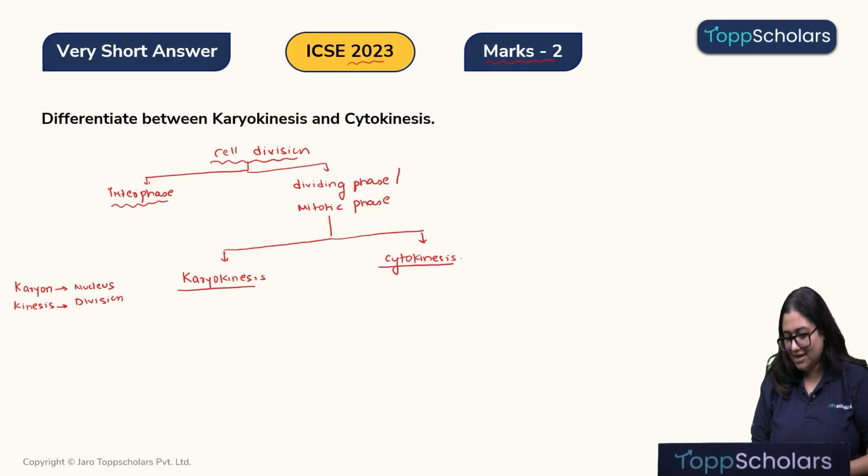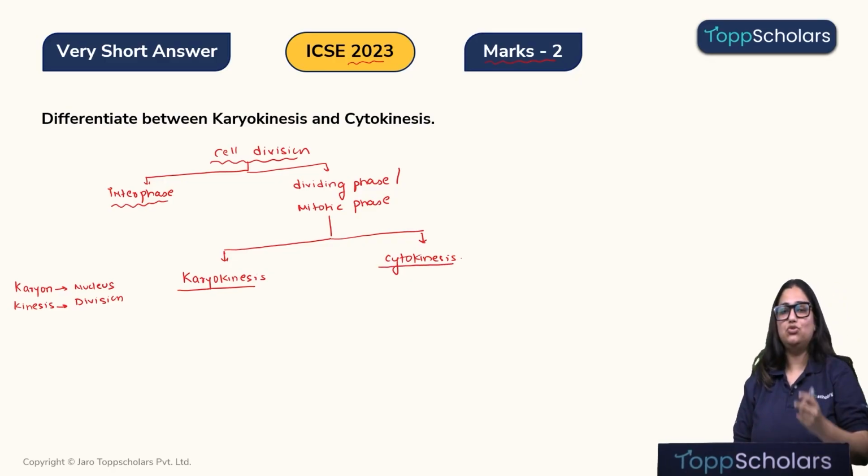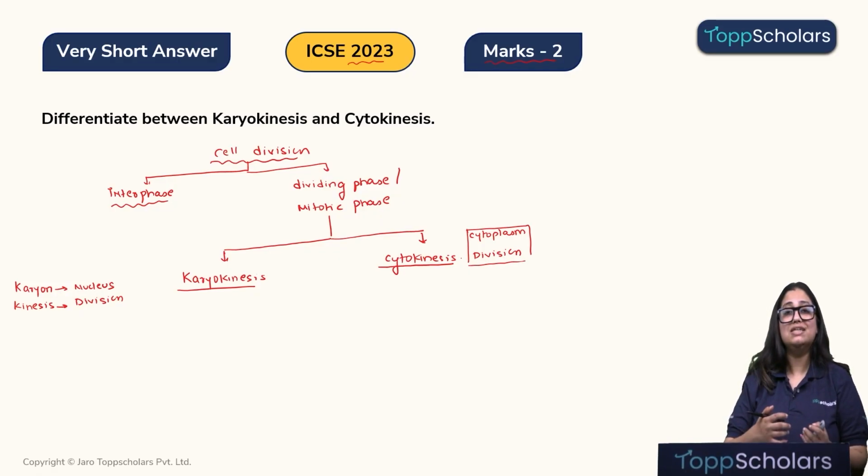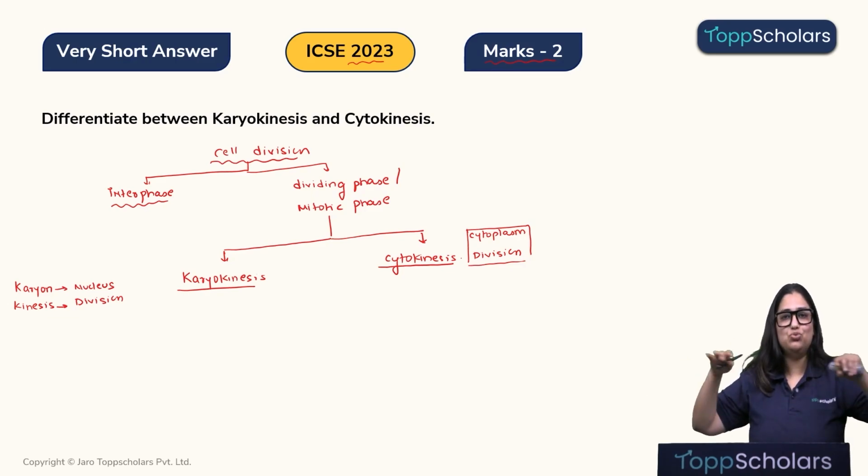The word cytokinesis similarly comes from merging two words. One is cytoplasm, and kinesis is again division. So, cytokinesis stands for division of cytoplasm. So, in karyokinesis, children, the nucleus is dividing to give rise to two nuclei, and in cytokinesis, the cytoplasm divides to eventually separate the two daughter cells.